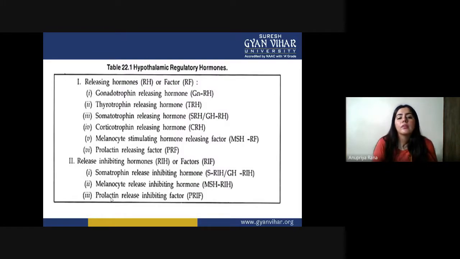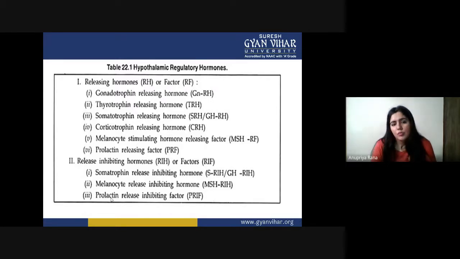You can see the six releasing hormones or factors. The first and very important one is GnRH, gonadotrophin releasing hormone. Second, thyrotrophin releasing hormone, TRH; then somatotrophin releasing hormone. Basically, all the releasing hormones are responsible for releasing a particular hormone.